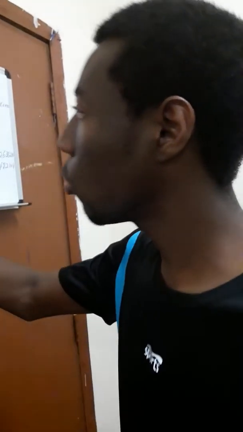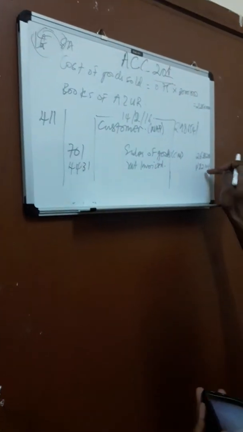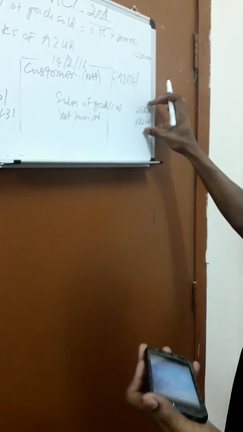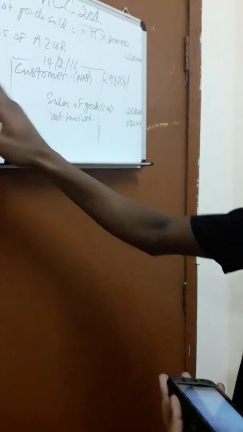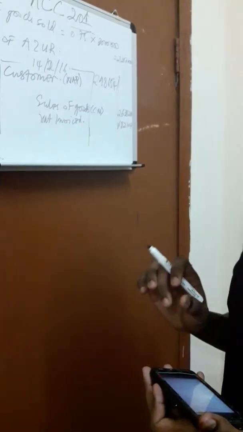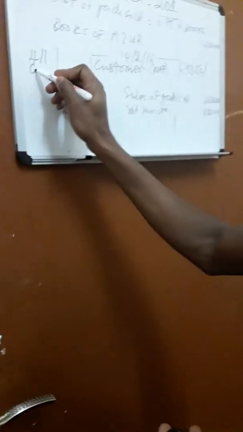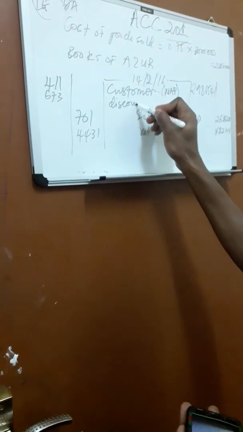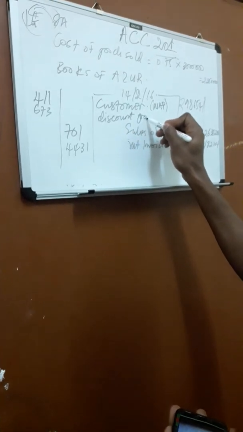So it therefore means that, because the debit side according to the double entry principle must be equal to the credit side, when you add these two amounts and they are not equal, there's something you need to record on the debit side for the two sides to match. Okay, so you're going to debit here account 673, which is discount granted. You granted a discount to the customer.